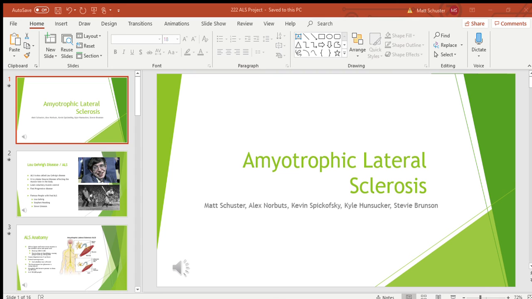The second is the ALS Functional Rating Scale. This mostly just follows the progression of the disease. It takes about 6 months to detect any changes in their lifestyle, and it's really important to see how these patients really battle with this disease.